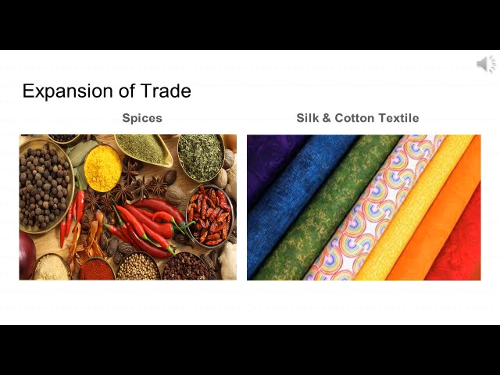The problem was that they were all interested in buying the same things. For example, as you can see on the screen, the fine qualities of cotton and silk produced in India had a big market in Europe. Pepper, cloves, cardamom and cinnamon too were in great demand.